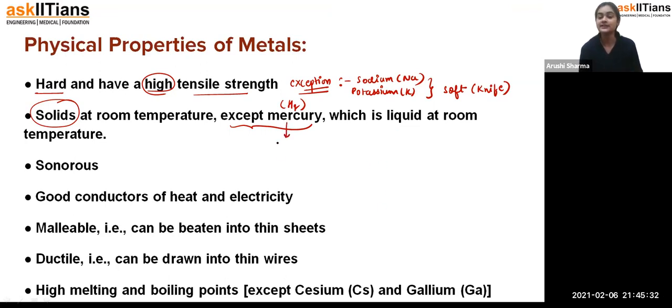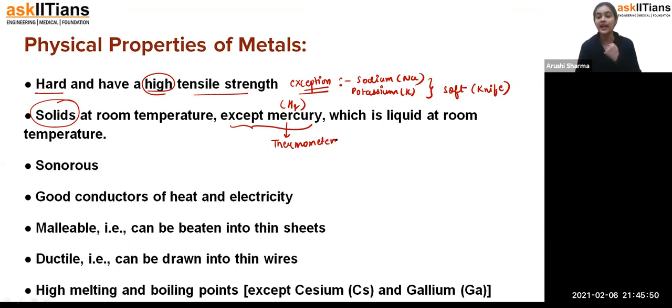If you have noticed, we use mercury in thermometers. In the thermometer, students, there is a filament of mercury, and when we put that thermometer inside our mouth to check whether the temperature is normal or high, what happens?